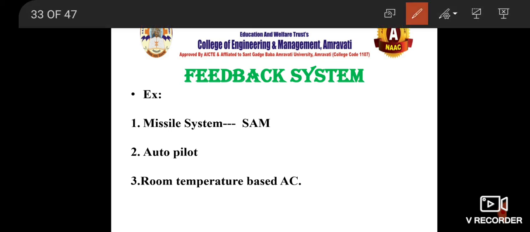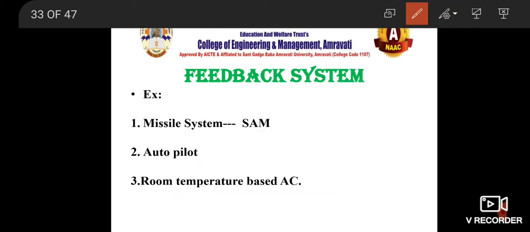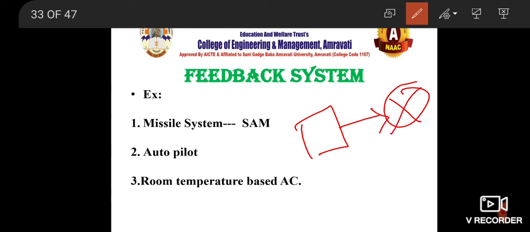Now you can see the examples here. Autopilot, missile system and AC. There is no need to explain all these concepts, we already know. Missile system: what does the missile system do? A missile system targets. Suppose this is the target. So this is a particular launcher and this is the target. This target it has to hit.